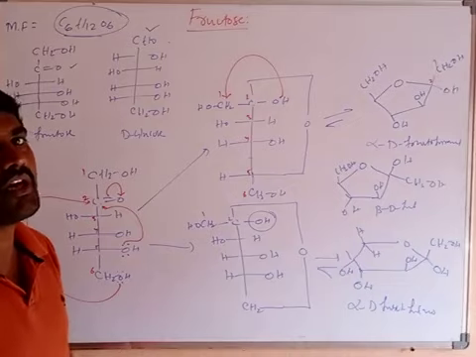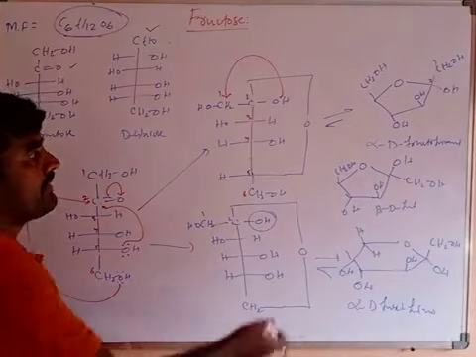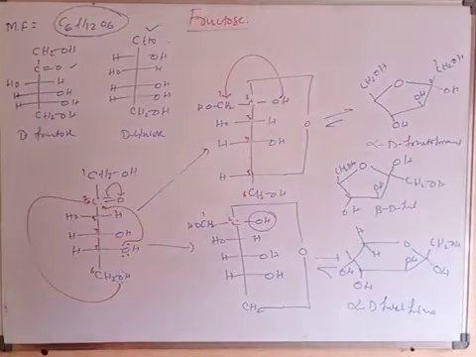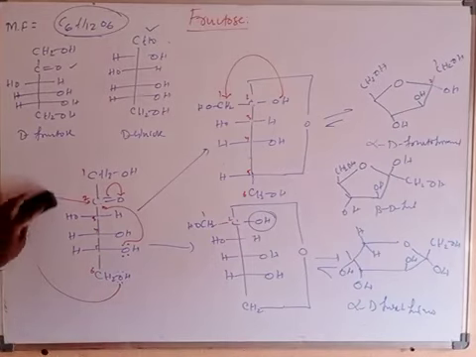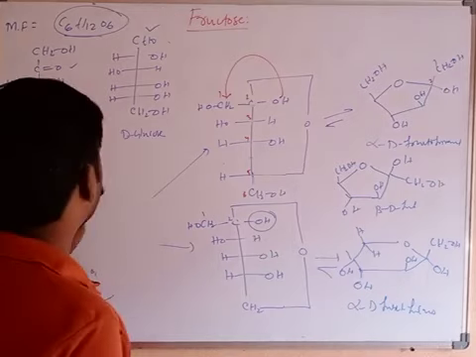What is the anomeric carbon? The carbonyl carbon. Okay. Similarly, these two are alpha D fructofuranose and beta D fructofuranose. Both are anomers of each other. Why? Because they differ at the anomeric carbon. The configuration differs at the anomeric carbon. Clear?